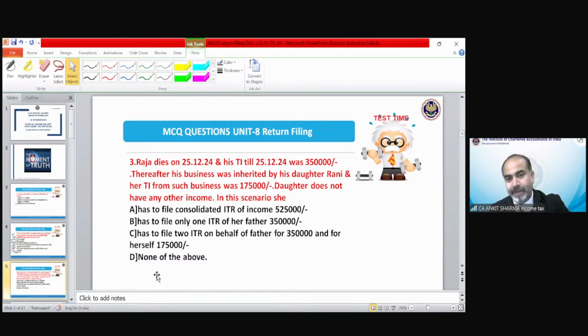Anshika is saying A. Why do you people give the answer so quickly? While I am reading the question, you give the answer. At least I have asked you 100 times. Not 100, at least 10 times. Read the question, apply the provision, and then give the answer. You just read the provision and just give the answer. Malu is saying C, Tambeshwari is saying C, Bhaskar is saying C.